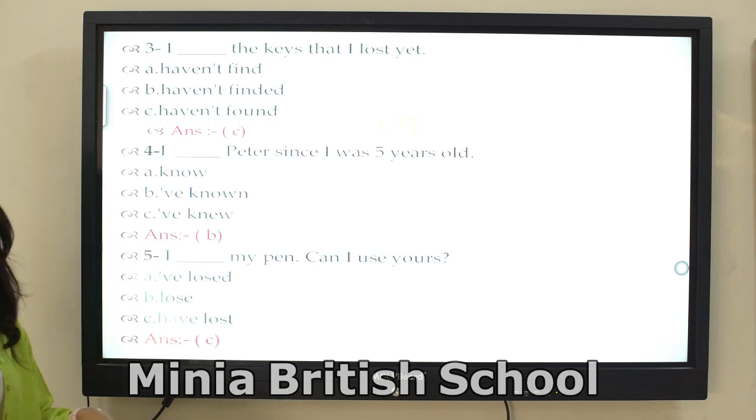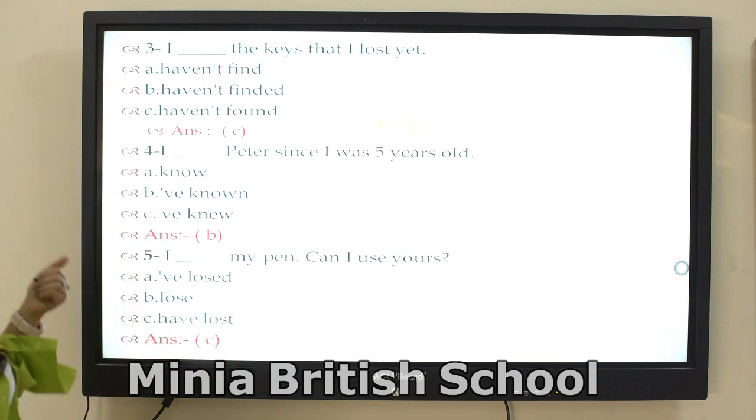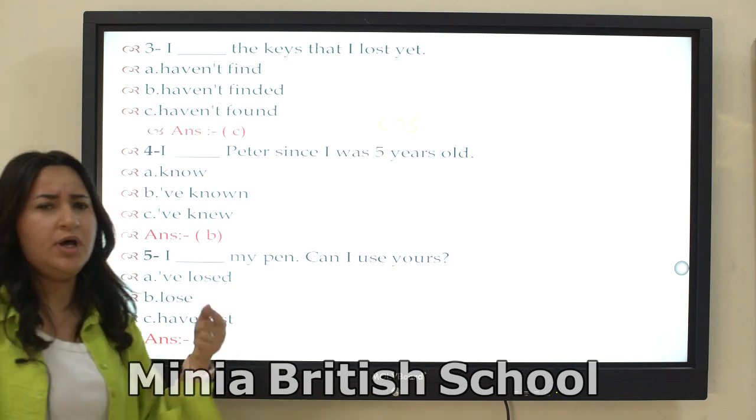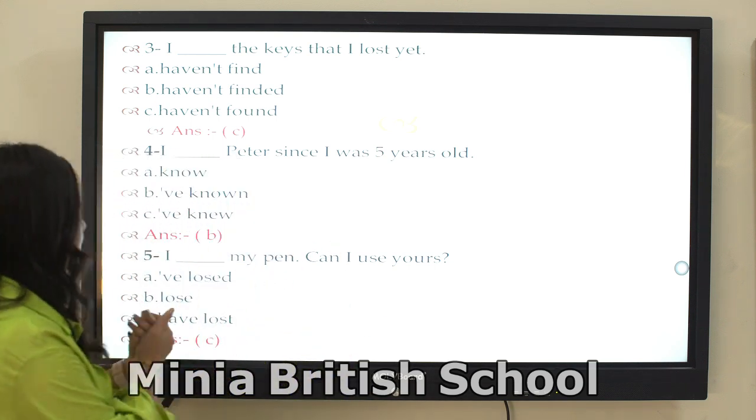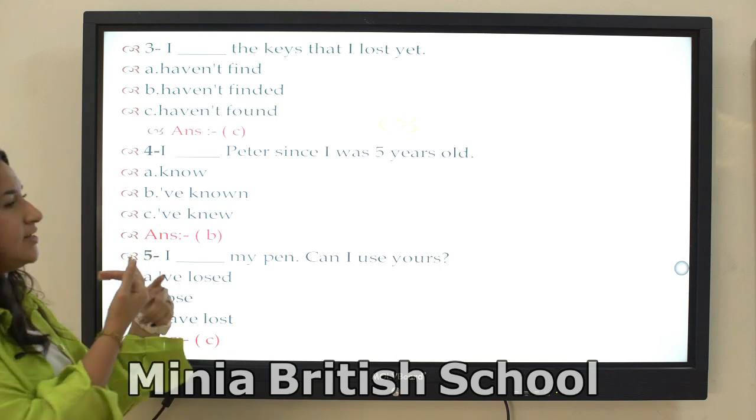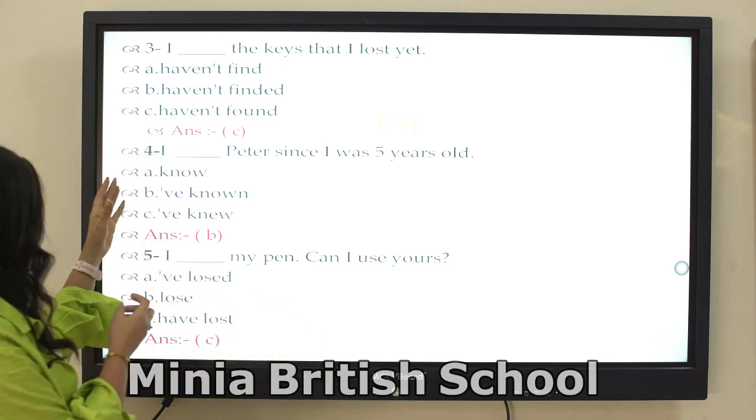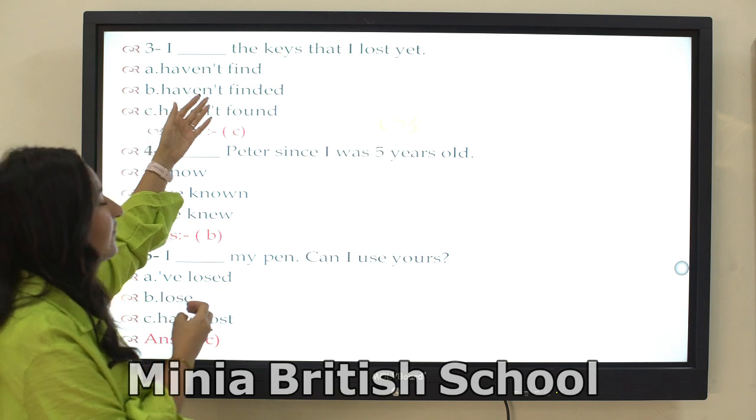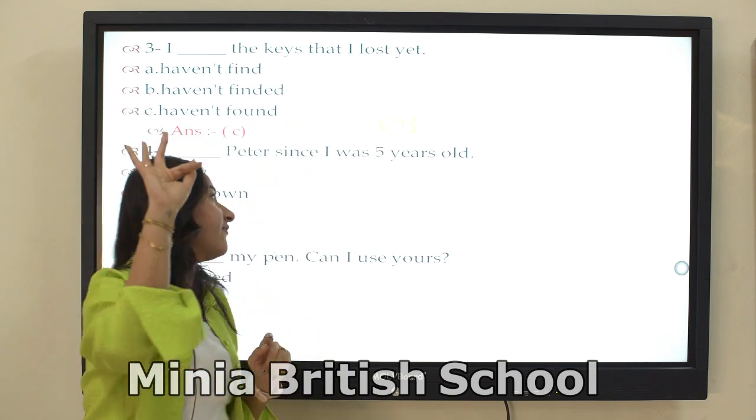So, number 3, I haven't found the keys that I lost yet. So, let's remember together the form of present perfect: have or has plus the past participle. So exactly, it will be haven't, because it is the negative, and found, find, found, found. So the third form is found.